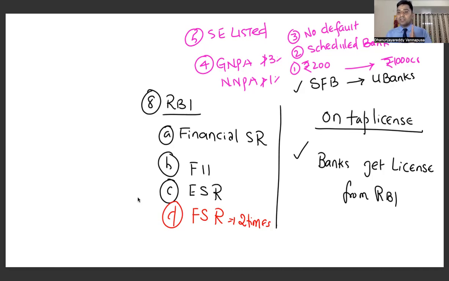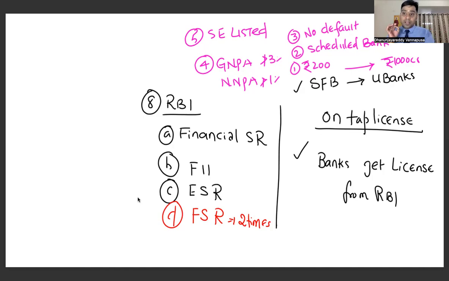No need to wait for the RBI to call for banking licenses. You can go to RBI and tap the RBI systems, and by fulfilling these conditions, RBI will check it and give you the license. So what is the on-tap license system? On-tap license system means banks can approach RBI at any point of time, tap on the door of the RBI, to apply for a banking license.